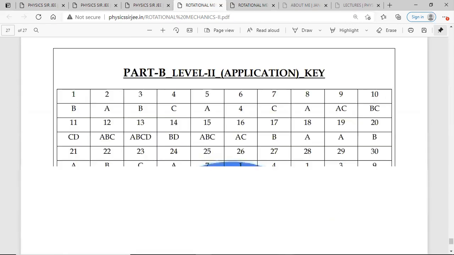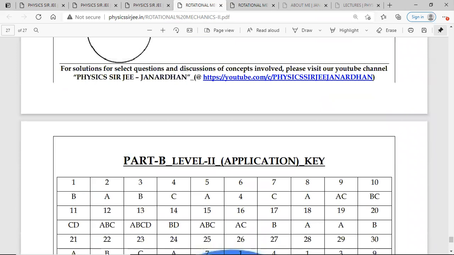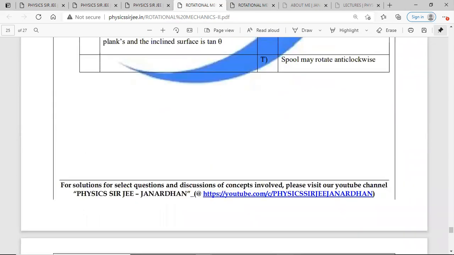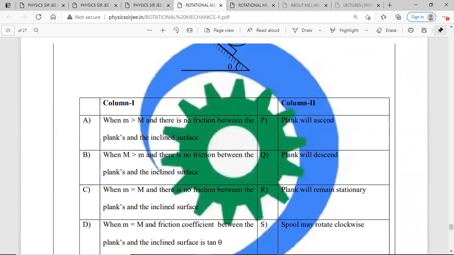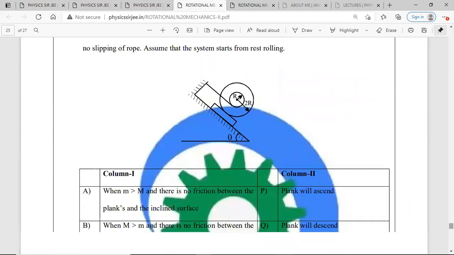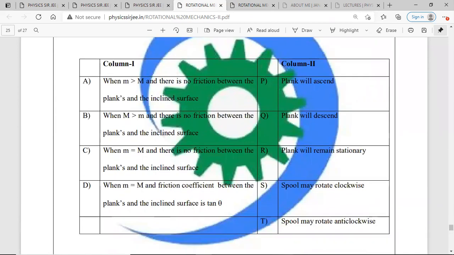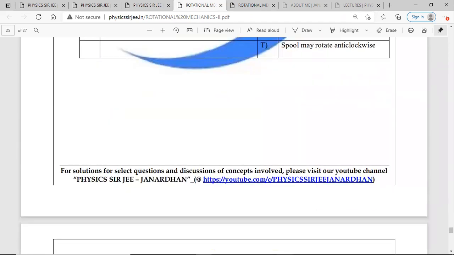I'll just directly go to the last page of the part 2, and you could see, yeah, right. Some of the questions I've picked from standard books like Irodov and Cengage and modified them to the JEE model, and tried my best to cover almost all the concepts that are required based on my experience for JEE Advanced, especially keeping in mind JEE Advanced 2020 type of model into account.